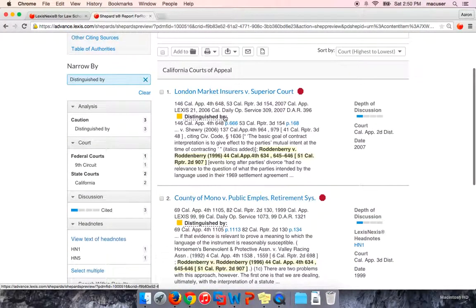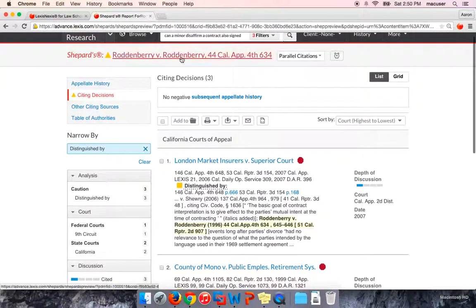And with distinguished by, what that basically means most of the time is that there may have been a factual difference. So this case is a California case, so the law is the same. But in their case, there may have been a 14-year-old, and in the Roddenberry case, maybe it was a 5-year-old. So the age difference was what was different. So they're saying, we're not going to apply the standard stated in Roddenberry because that was a 14-year-old and we're dealing with a 5-year-old. So there's a distinguishing part of the case that's important.